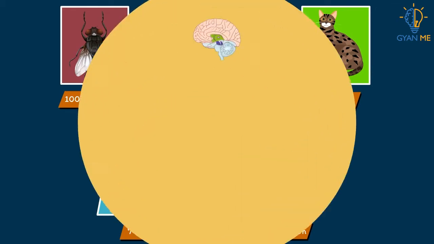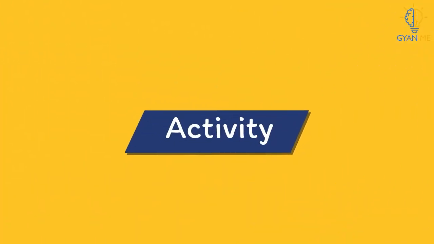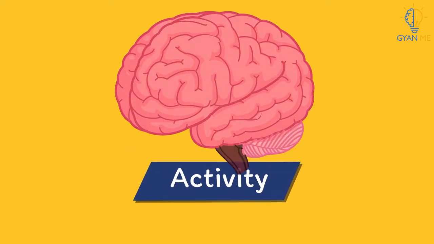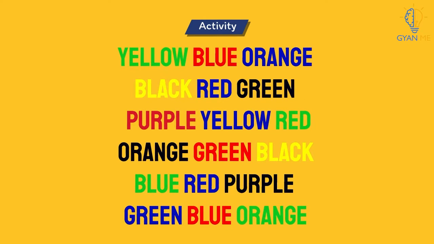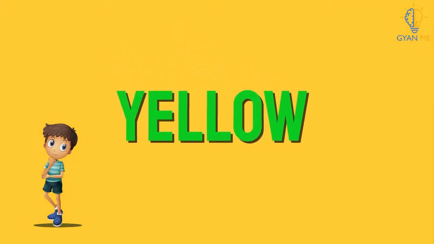Now let's move forward and take up an activity to start understanding the most complex organ, the brain. In this activity, you have to identify and say the colors used in the text displayed on your screen. Watch out, you are not supposed to read the words, but their color. For example, the first word is yellow, but you have to say it as green.